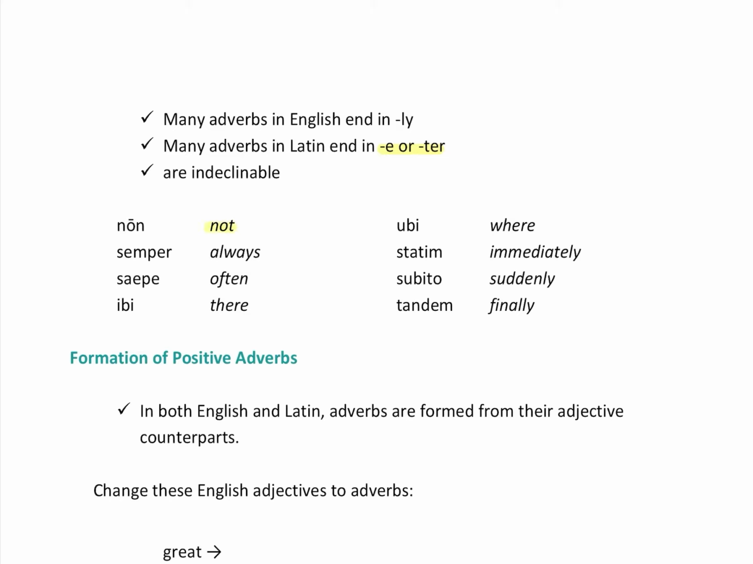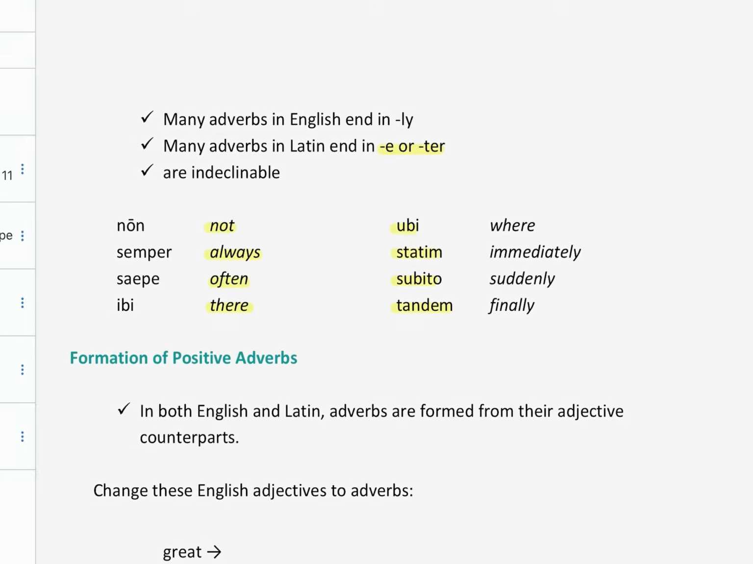Non, not. Semper, always. Saepe, often. Ibi, there. See, they don't always end in E. Saepe ends in E, but none of the rest of them do. Ubi means where. Statim means immediately. Subito means suddenly. And tandem means finally.